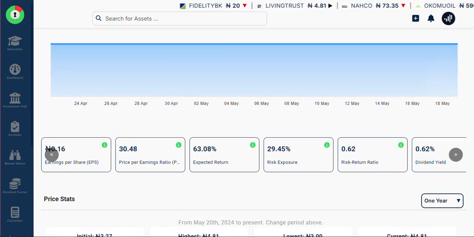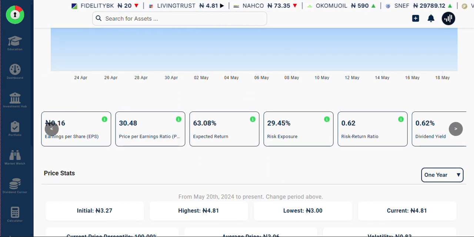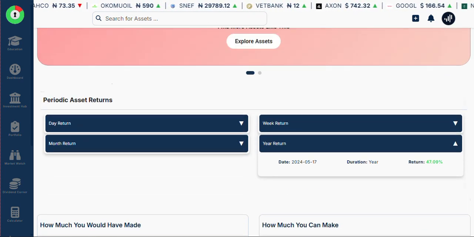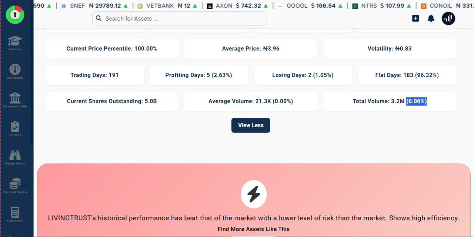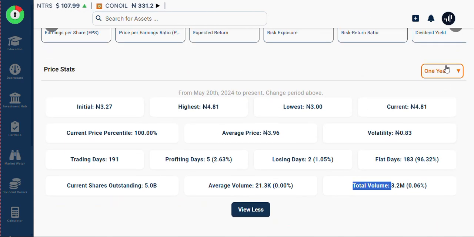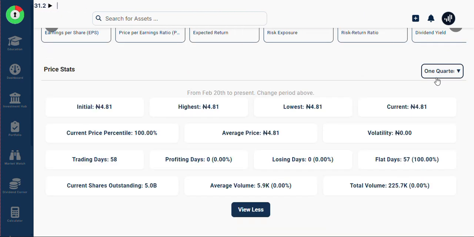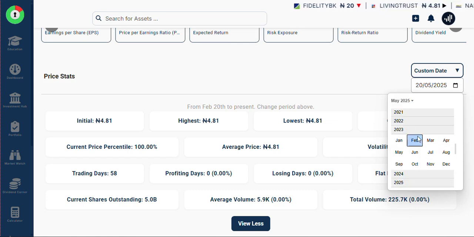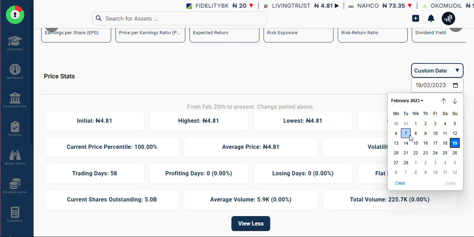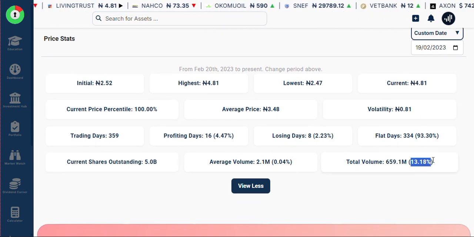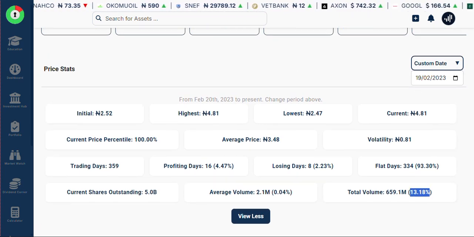So the question we'll ask now is, this high performance we are seeing from all these assets, you see high performance but no liquidity. Liquidity, or in this case volume, is the amount of shares that change hands, whether per day or per year, but this is per year. If you want to do it for one quarter, you can change it, or you want to backdate it to whenever you want, it's all up to you. So let's say 2023 February 19 till today, just 13%. We are looking at over 2 years ago.